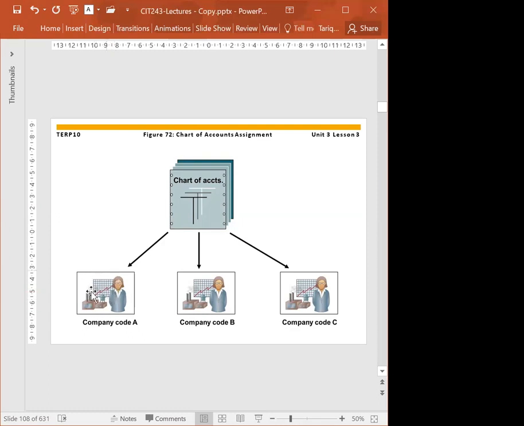For example, in this company code data, we have a currency, which tells us which currency you are dealing with. Maybe this company is dealing with dollars, and this one is in euro, and this one is some other currency.